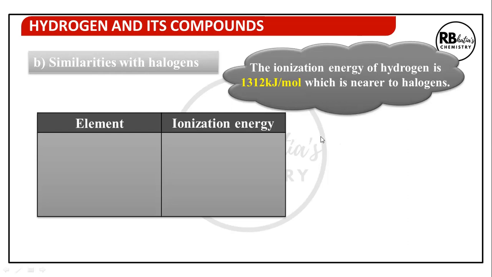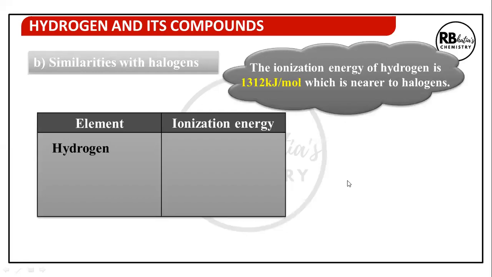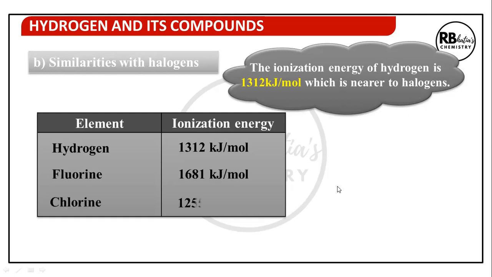The ionization energy of hydrogen is closer to halogens, quite close to halogens.